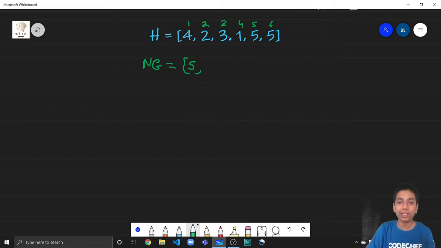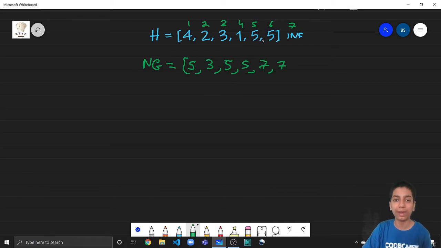For 2, the next greater is 3 and its index is 3. For 3, the next greater is 5, so the ng of 3 will basically be 5. For 1, again it is 5 and its index is 5. In this case, 5 does not have any greater element on its side. So what we can do is add infinity here and then its index will be 7. Whenever we are unable to find an element, it always has to be less than infinity. So here we can store 7, because infinity is the next greater element for 5, and 7 also denotes that we could not find any next greater element. So this is how the next greater array would look.